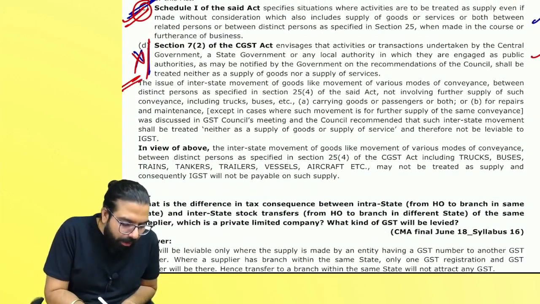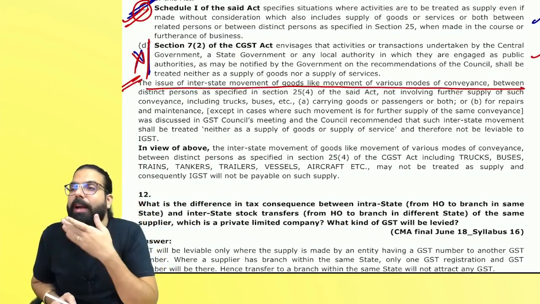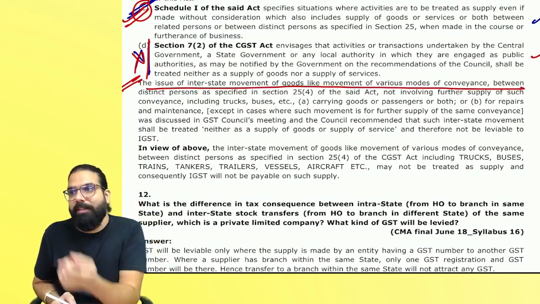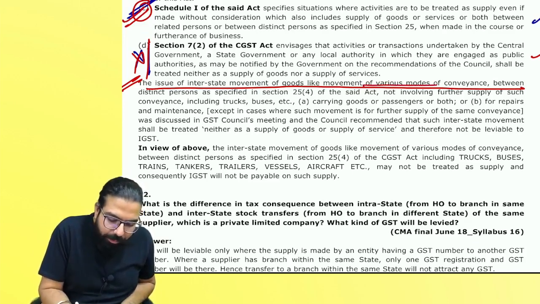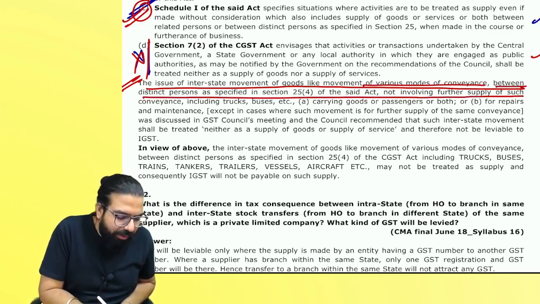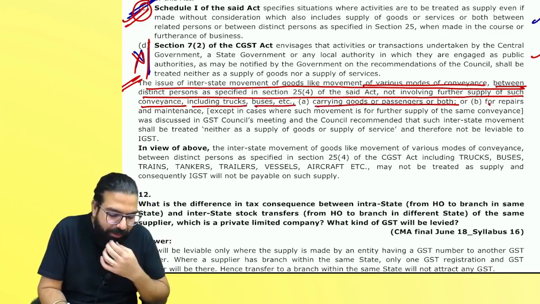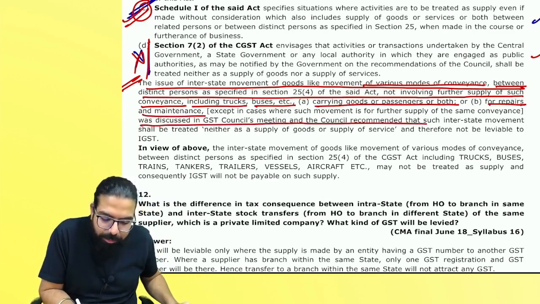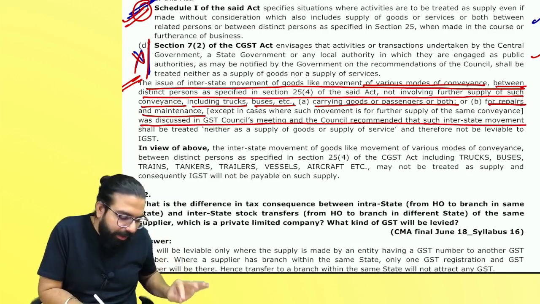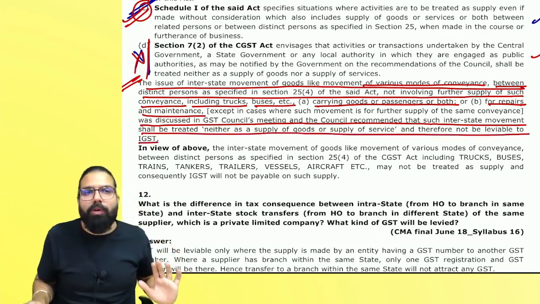Next. Then it says the issue relating to interstate movement of conveyance. You can also go ahead and write over here, as per the circular issued by the CBIC: the issue has been examined, that whenever various modes of conveyance move between distinct persons, not involving further supply of such conveyance, it can be trucks, buses, etc., carrying goods or passengers, or going for repair and maintenance. It was discussed in the GST Council meeting, and the Council decided that such interstate movement will be neither supply of goods nor supply of service, therefore not leviable to IGST.